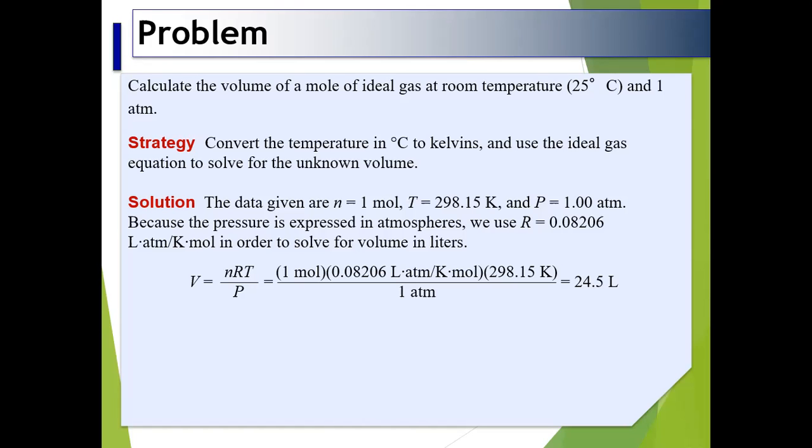In order to solve for volume in liters, V is equal to nRT upon P. So n is 1 mole, R is 0.08206 liter atmosphere per Kelvin mole, and T is 298.15 Kelvin, divided by 1 atmosphere. The whole calculation results in 24.5 liters.